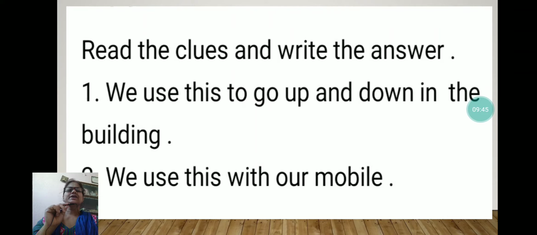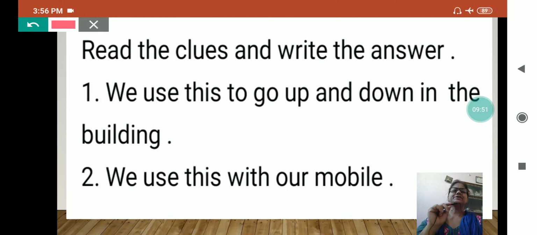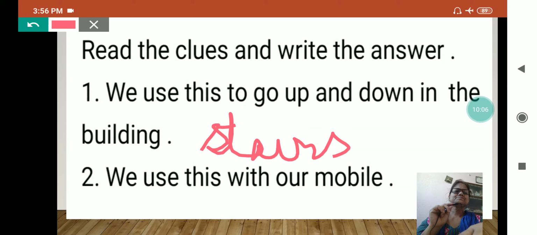Here, read the clues and write the answers. See, we use this to go up and down in the building. And what do we use? Stairs. Stairs is always written in plural.